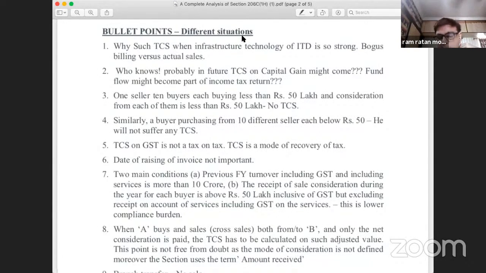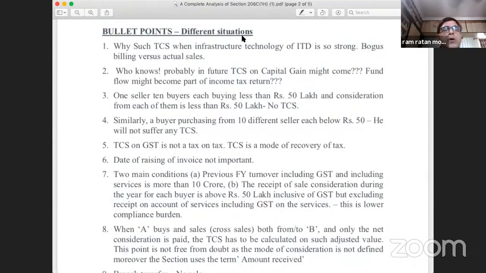The bogus billing, which we call jama kharchi billing, is being done in some other name. So in order to avoid these practices, this section 1H has been introduced. And again, I repeat, 1H has nothing to do with the raising of the bill. 1H will apply only when the sale consideration is received.